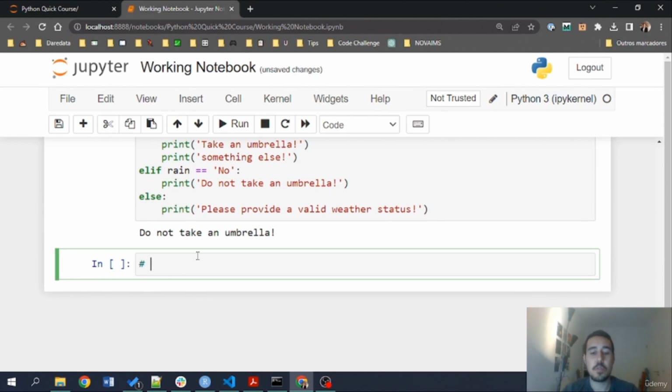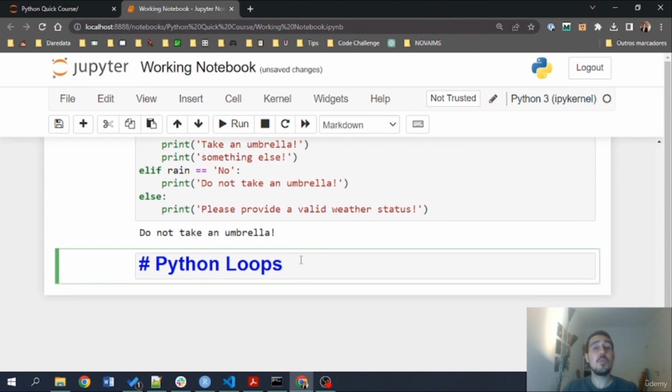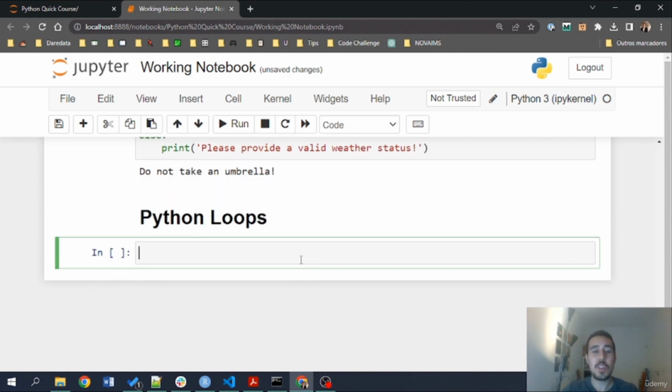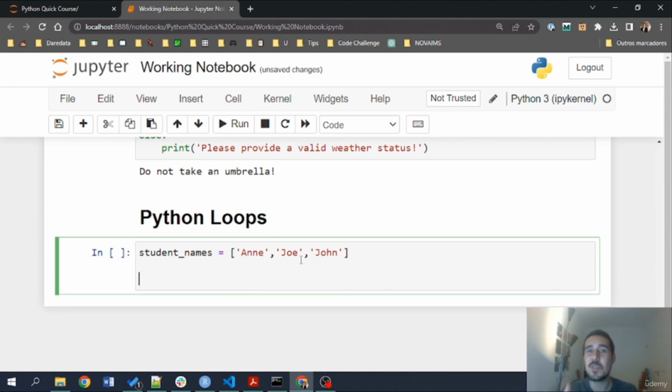So now we are going for Python loops. Python loops are very, very important for us to iterate through a specific object or to iterate through a specific condition. So what I'm going to do is here just write a list with student names. Okay, so this list will have Anne, Joe, and John again. Imagine that I would like to iterate through this list and greet these students in my class. How can I do that? Well, I can use Python for loops for that. So this is very simple. For student in student names, I open the colon again, there it is.